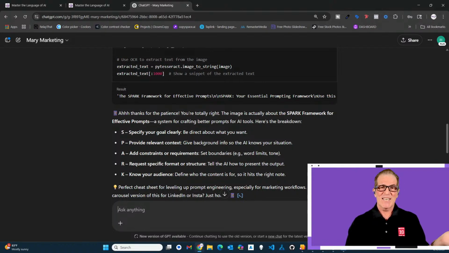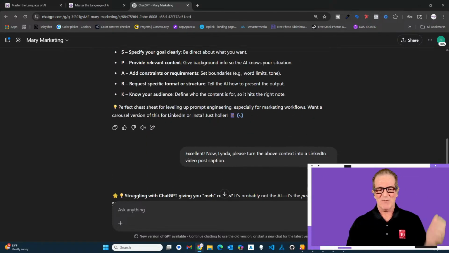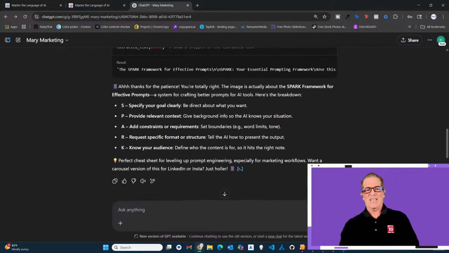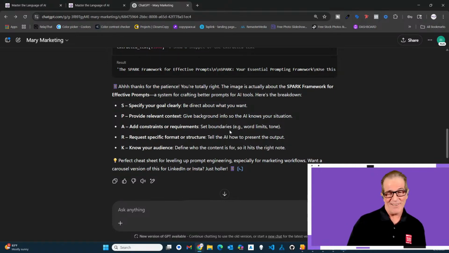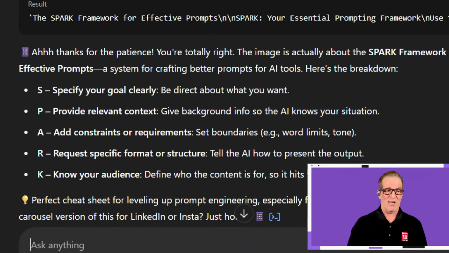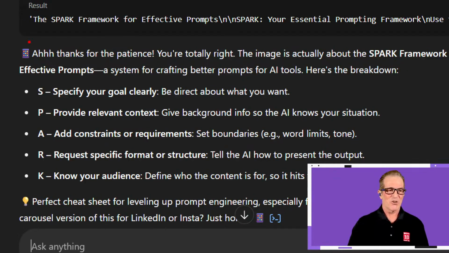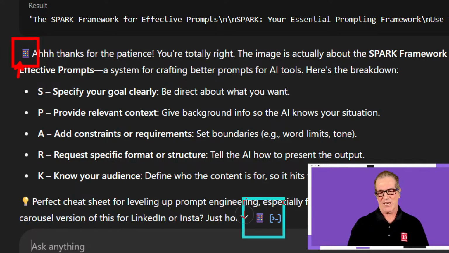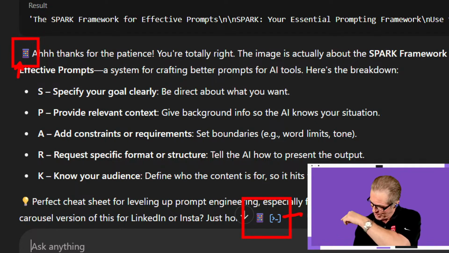This is a perfect example of how AI will hallucinate. It just made a mistake. And then now that I said, no, it's not, corrected it, it went through and then it found the right information right there. So this is Mary Marketing because she's got the little cell phone icon at the beginning and at the end of every response.